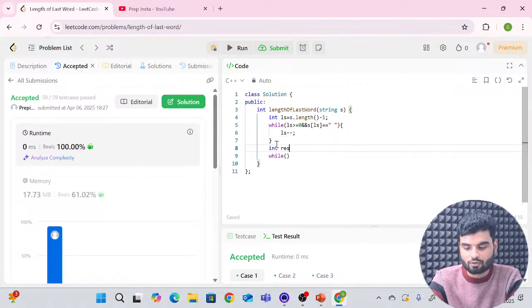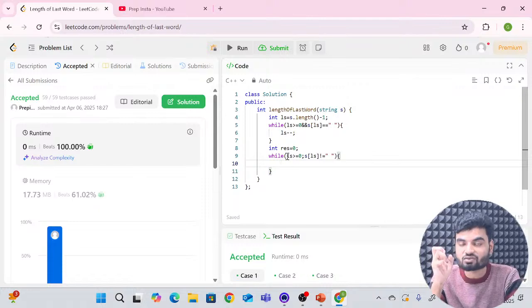And then you will have another while loop, where you need to declare something for your result also. Right now I'm assuming we have a 0 length. Here we have the same thing, ls should be greater than or equal to 0, and the character at the last index s at ls is not equal to the empty space. If it is not equal, it means we are now iterating over the last word, the characters we had there.